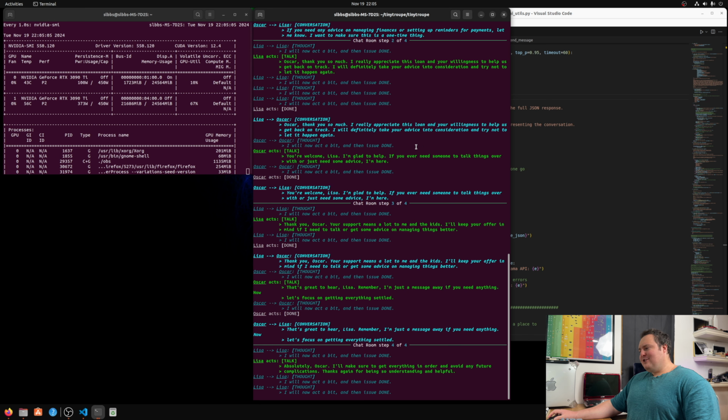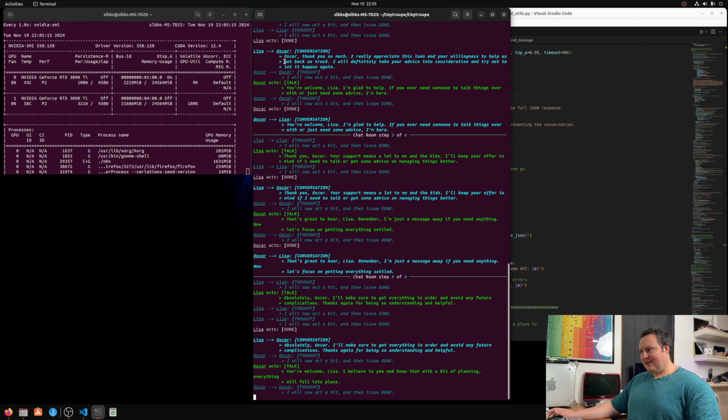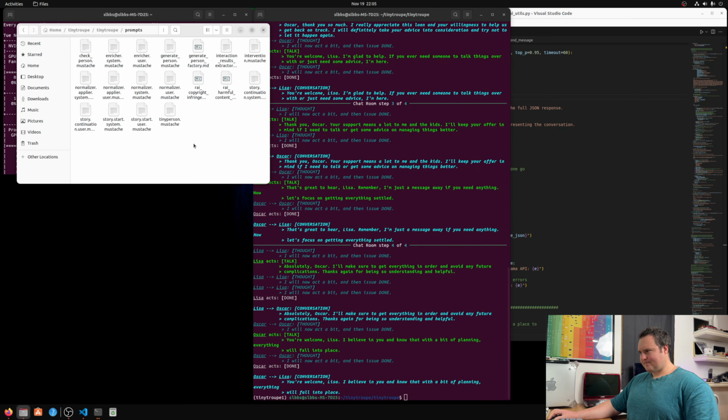And I do find it a bit interesting that in the same test with the GPT-4o model, it didn't really directly say it was going to help her, but Qwen2.5 is telling Lisa that it will give her the money. You're welcome, Lisa. I believe in you, and that with a bit of planning, everything will fall into place. So essentially, this is the completed conversation, step 404, as defined in the demo script. So basically, it is rather simple.